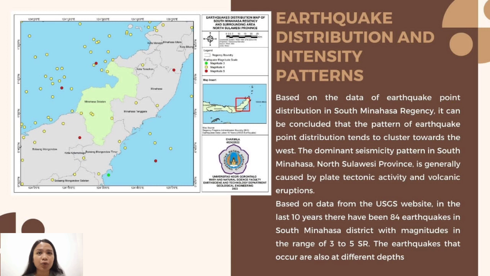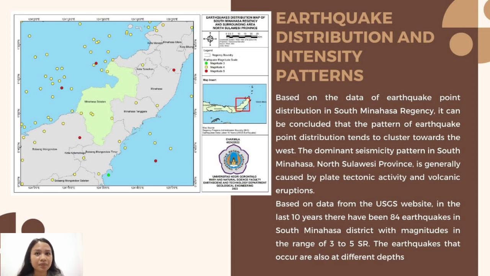Based on the data of earthquake point distribution in South Minahasa Regency, it can be concluded that the pattern of earthquake point distribution tends to cluster towards the west. Seismicity patterns in South Minahasa Regency, North Sulawesi Province, tend to be high because the Sulawesi region is generally located on the border of the Indo-Australian tectonic plate and the Pacific plate, which makes this area prone to earthquakes and volcanic activity. The dominant seismicity pattern is generally caused by plate tectonic activity and volcanic eruption.